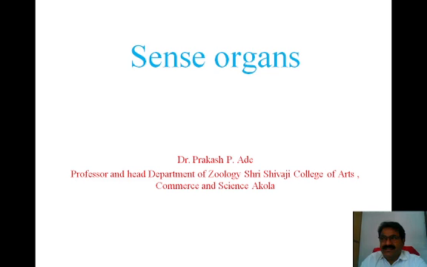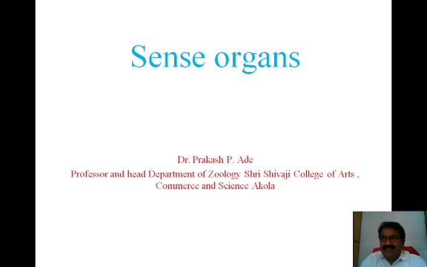Chemoreceptors are those receptors having the ability to give the taste of the respective chemical agents. Mechanoreceptors have the ability to keep our body in a balanced condition. So these are the different kinds of receptors performing different functions in our body.